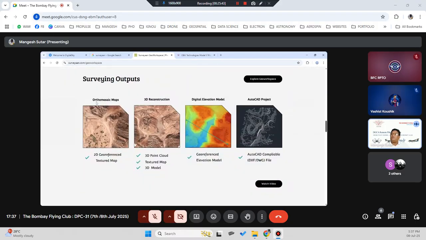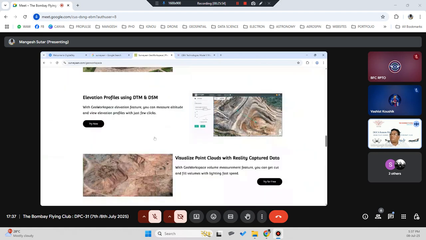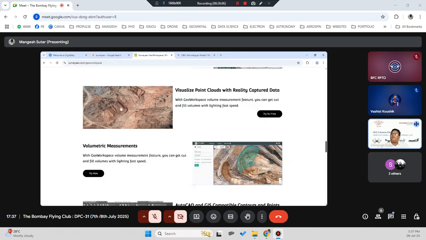Images like orthomosaic maps, 3D reconstructions, digital elevation models, AutoCAD projects, all those things they can do using this drone. In this particular software, you can see here DTM, DSM, point cloud. You can see the elevation. This is possible only when you capture the images at different angles.